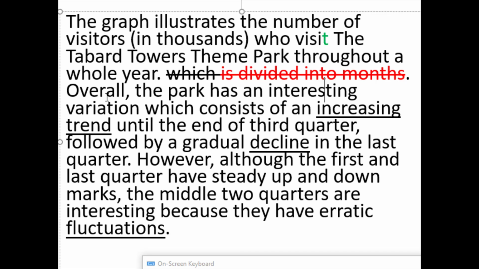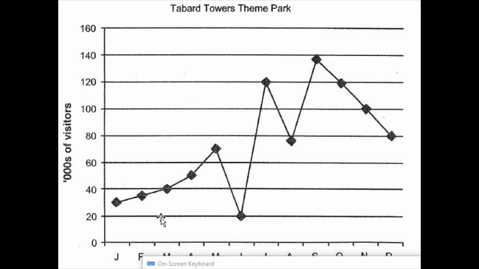Okay, the overview. Overall, the park has an interesting variation, which consists of an increasing trend until the end of the third quarter. Why does the increasing trend end at the end of the third quarter? Because if I look at this, then you could argue it ends here because it goes down after that.